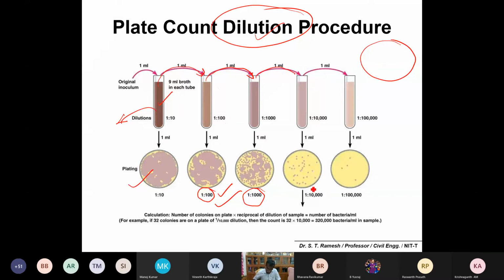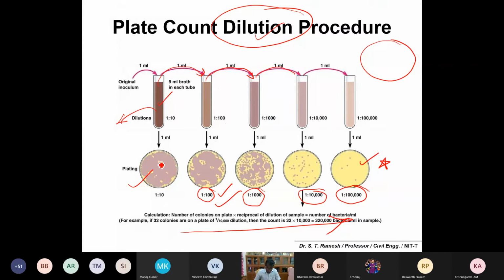Please make a note on the dilution. Whatever you take should be done in the correct manner. Otherwise, excess dilution may not represent the correct colonies, and even low dilution may not give correct results. Is it okay?